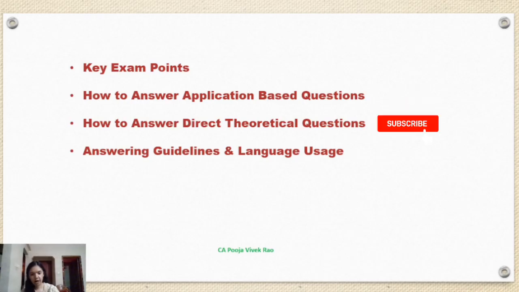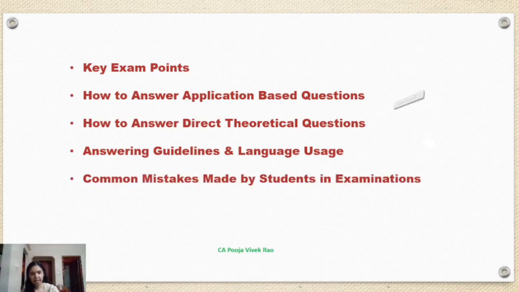Now the most important part of this video: commonly committed errors by students in past exams. In this webinar, almost 8 errors were identified which were commonly committed by students in previous attempts. Please go through this part thoroughly and ensure you do not commit these errors. The first error is selective study, studying only certain chapters or topics or ignoring ICAI marked important areas. This leads to inability to answer the compulsory question or unexpected question.